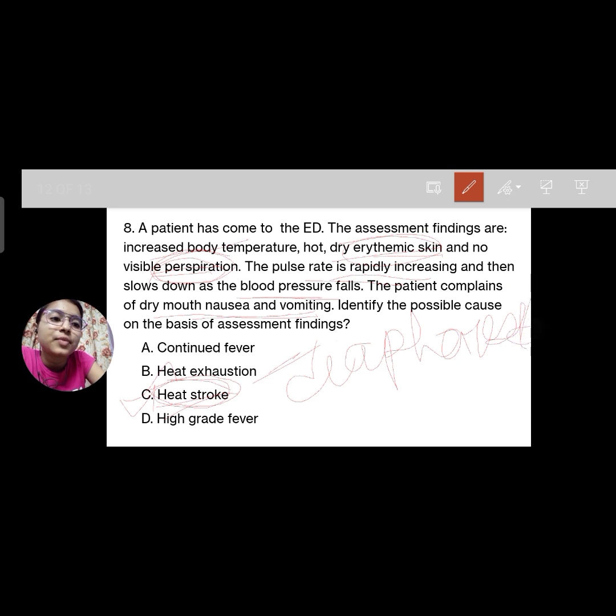Clear? So what will be the difference? In heat stroke there is no perspiration or sweating, but in heat exhaustion there will be excessive sweating or diaphoresis. The other symptoms, temperature increase and rapidly increasing pulse rate, may be the same or may not, but the main difference is that there is diaphoresis in heat exhaustion and in heat stroke there is no perspiration.